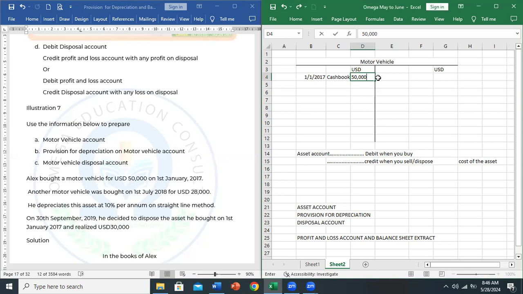So let's do that. So the debit side is 50, the credit side is 0. So you have to put the balance carried down here, which is going to be 50,000. And you use the closing date of the period. So 2017, all other things being equal, 31st December 2017, that will be the end of the year 2017.